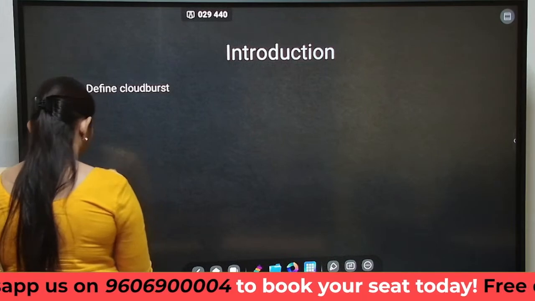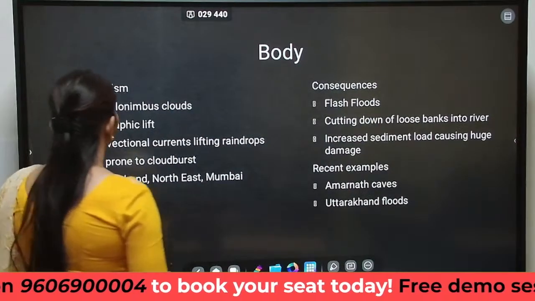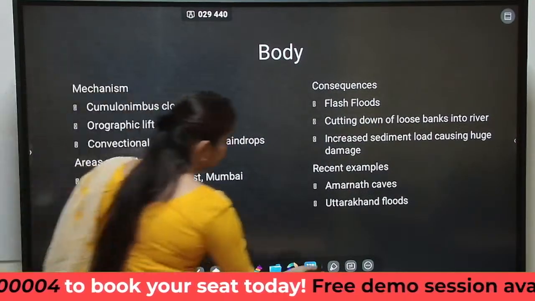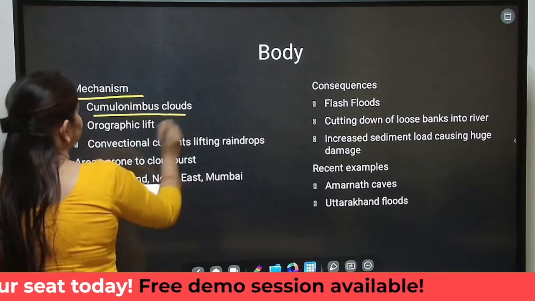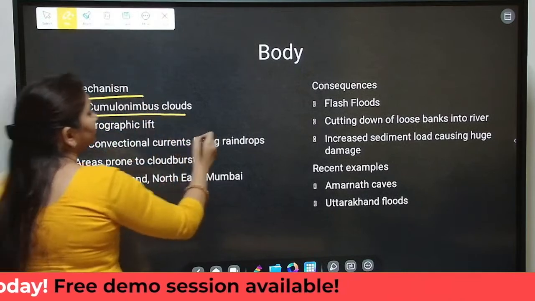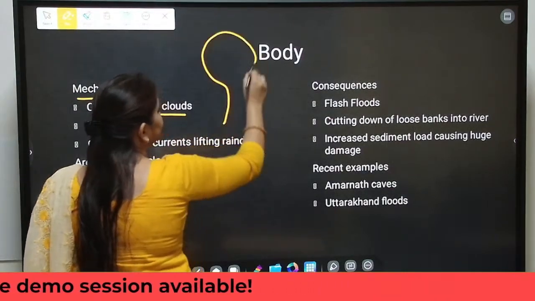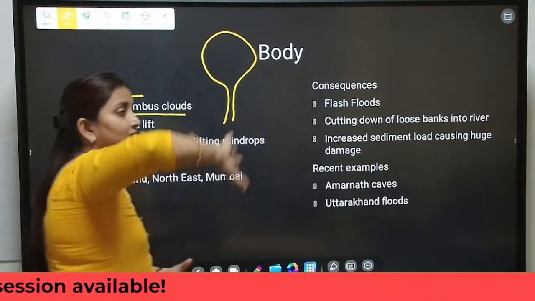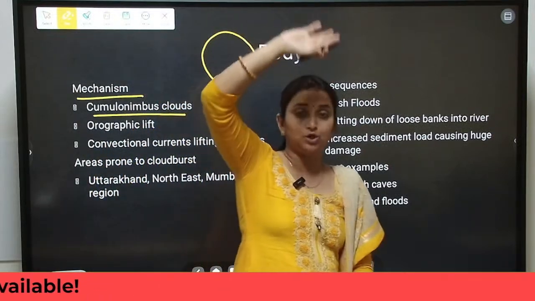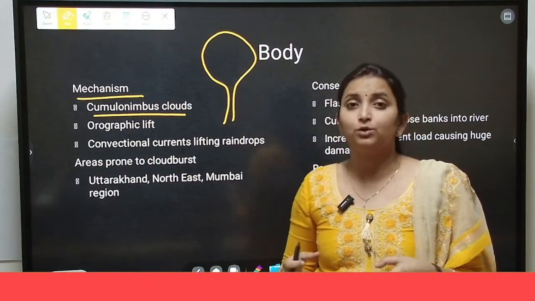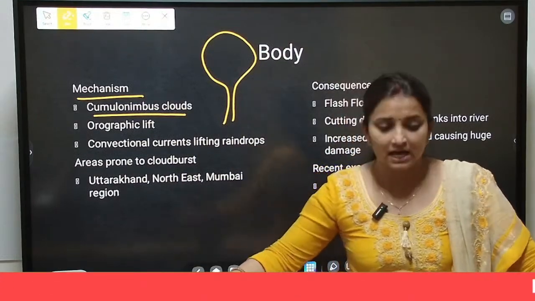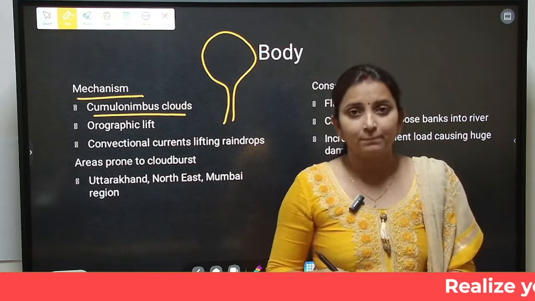Now coming to the body part. In the body, we can write about the mechanism of formation of cloudburst. So how is cloudburst formed? It is most commonly because of cumulonimbus clouds. We know that they are vertically extending clouds. They are very tall, and they capture too much latent heat because they have too much water vapor in them.